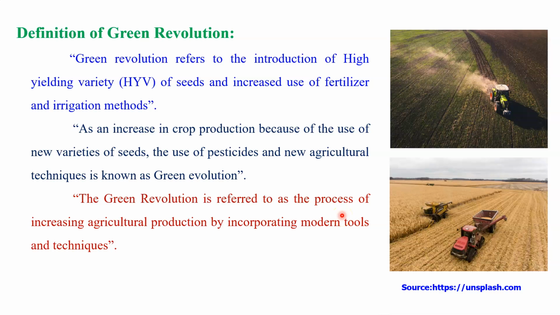What about the process that increased the various crops? Through that we are also able to increase the production and the productivity of the various agricultural crops by incorporating modern tools. Modern tools means I just mentioned the use of tractor, use of thresher, or maybe the various other machinery that we use for doing the various agricultural operations.